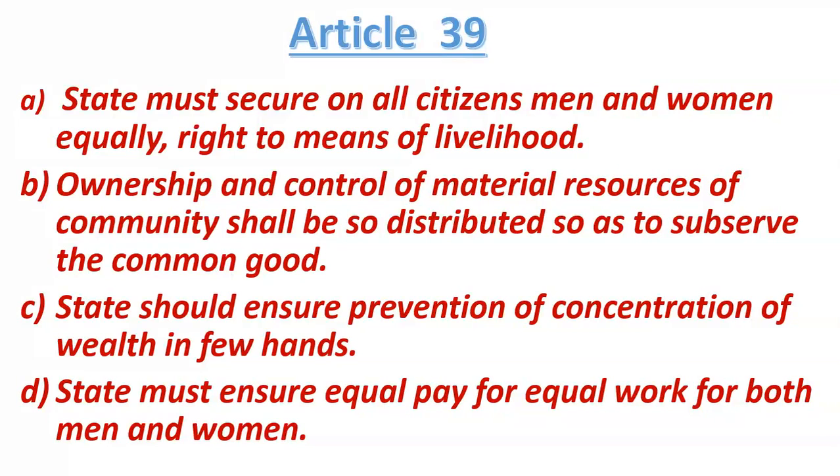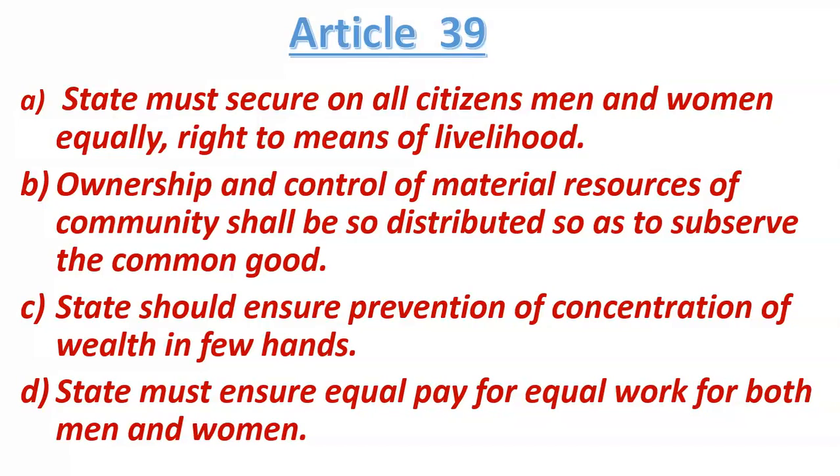Now friends, then comes Article 39 clause C. It says that the state should ensure prevention of concentration of wealth in few hands. Now what does it mean? It means that the government should try that wealth or money should not be concentrated in the hands of a few persons. It should not happen that a few persons are very rich and many persons in the country are very poor.